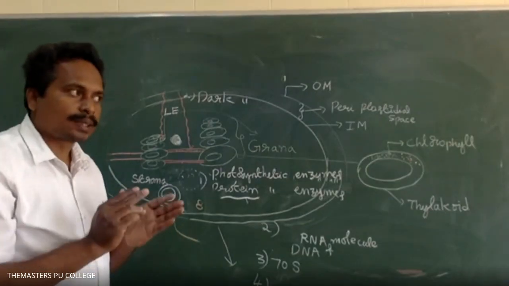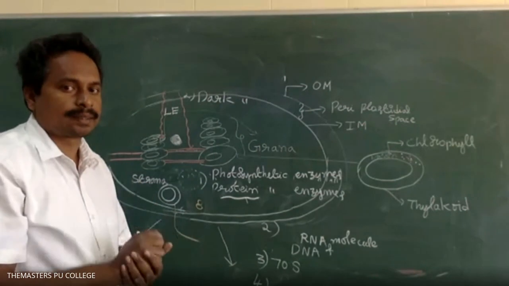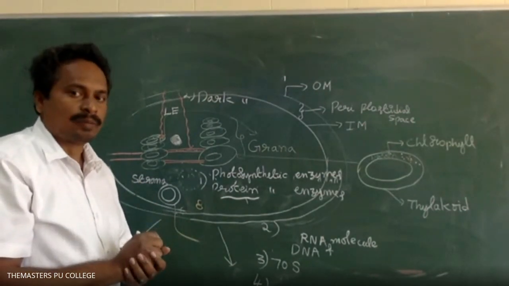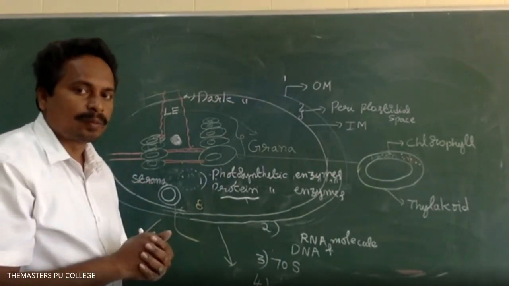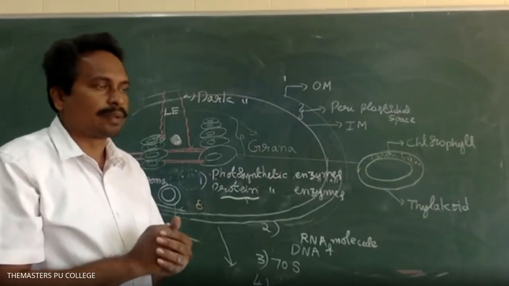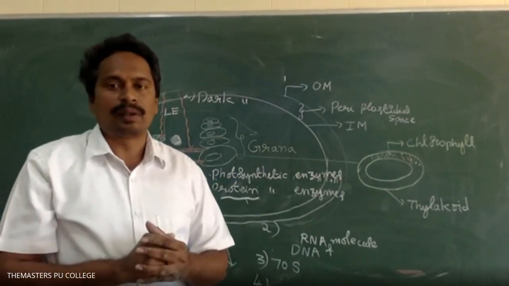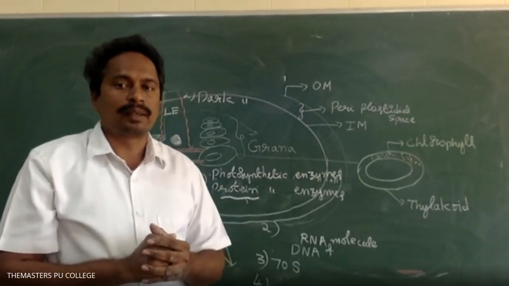What is the function of chloroplast? The chloroplast cell organelle is involved in the synthesis of food materials. What is the function of mitochondria? The mitochondrial cell organelle is involved in the production of ATP through the cellular respiration process, storing energy in the form of ATP molecules. So the mitochondrion is the powerhouse of the cell.